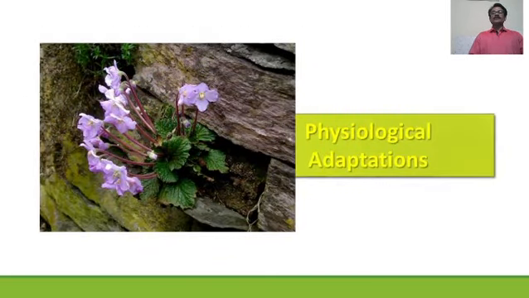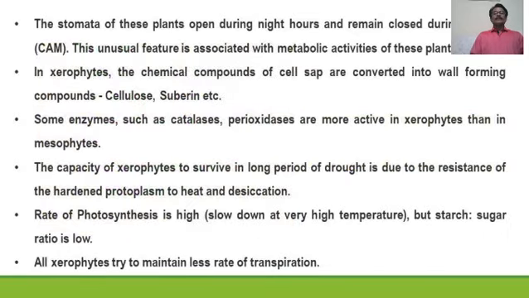Now physiological adaptations. The stomata of these plants open during night and remain closed during the daytime, that is CAM, crassulacean acid metabolism, which is shown by these particular plants. This unusual feature is associated with the metabolic activities of these plants.